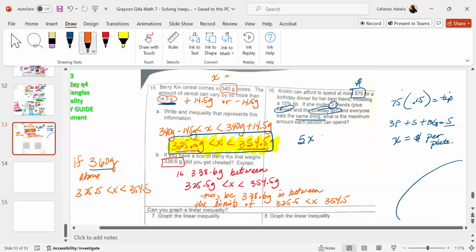If you go order a pizza and a pizza costs $10, correct? And everybody wants their own pizza. First off, how many people are there? I don't know. It's right here. Three friends, herself, and the birthday girl. How many people is going to go inside dinner? Five. Everybody wants their own pizza. One pizza costs $10. What would you do with 5 and 10? Divide.